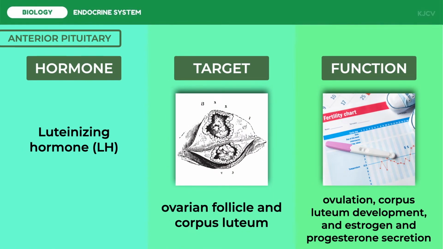Luteinizing hormone or LH helps control sex hormone secretion in both sexes, among other important actions in females. In females, LH is responsible for ovulation and luteinization, that is, the formation of a hormone-secreting corpus luteum in the ovary following ovulation. LH also regulates ovarian secretion of the female sex hormones, estrogen and progesterone.